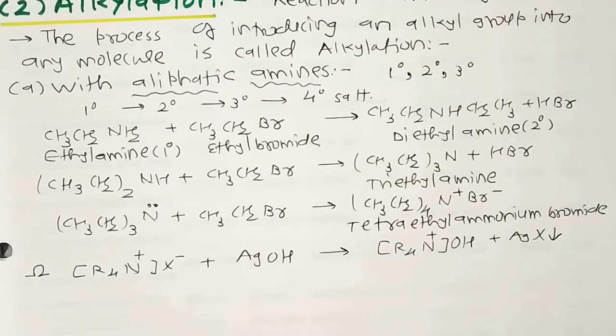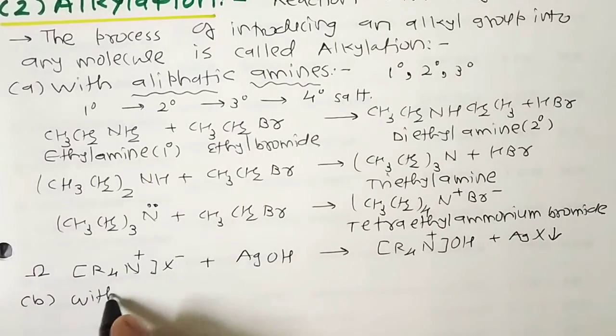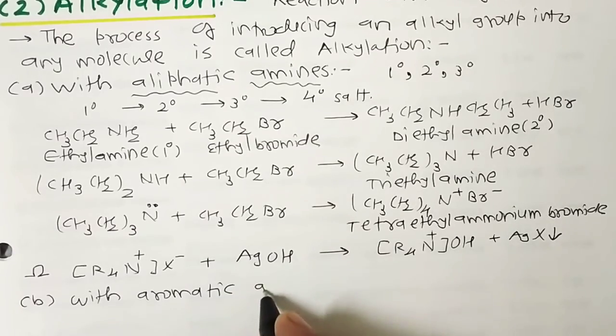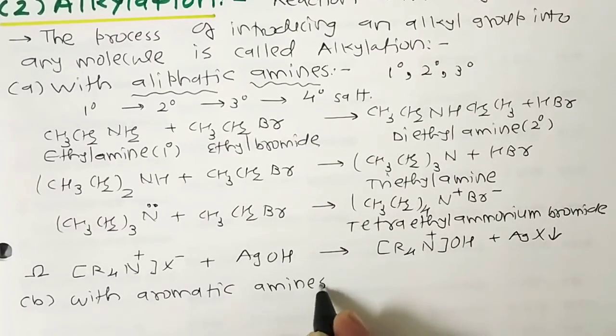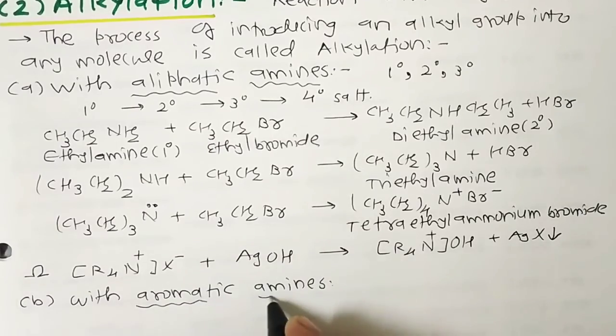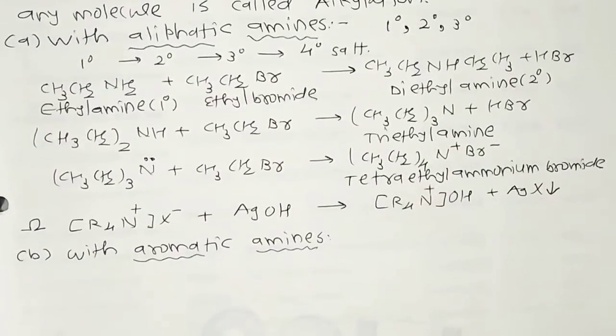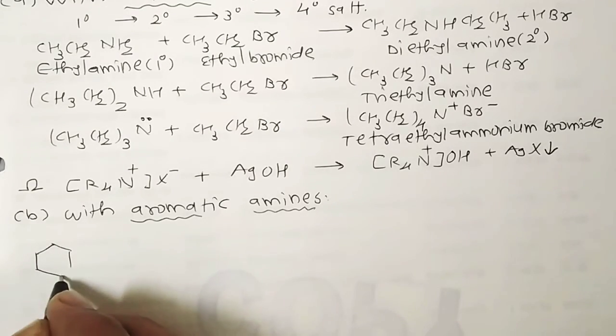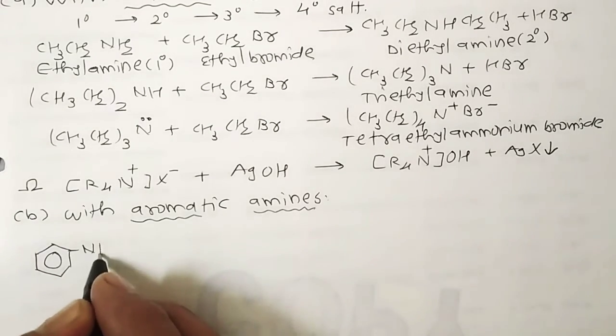Then after the alkylation of aliphatic amines, now we move to aromatic amines. In the case of aromatic amines, first I take aniline as the compound. This is aniline.